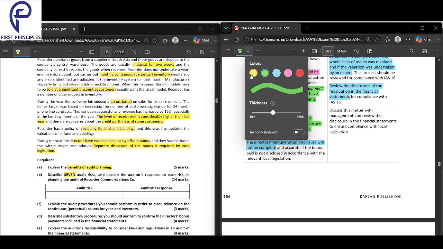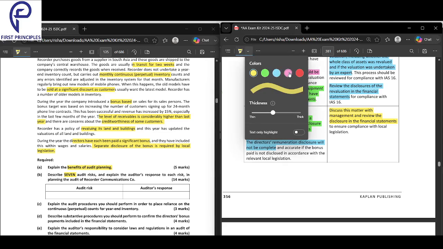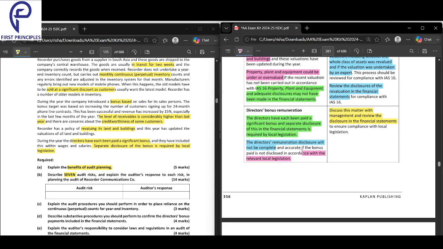So what is the solution to this? Discuss this matter with the management and review the disclosures in the financial statements to ensure compliance with local legislation. The directors have each been paid a significant bonus and a separate disclosure of this in the financial statements is required by local legislation. The director's remuneration disclosure will not be complete if this has not been done. Completeness will be an issue. If the disclosure has not been done, it will be incomplete.